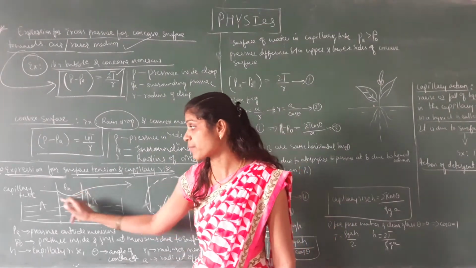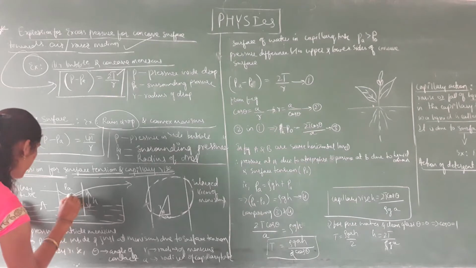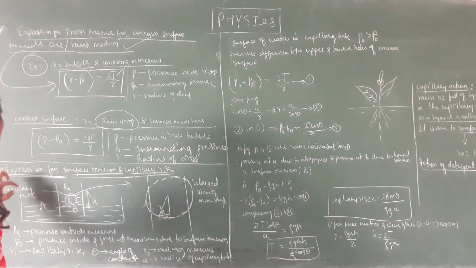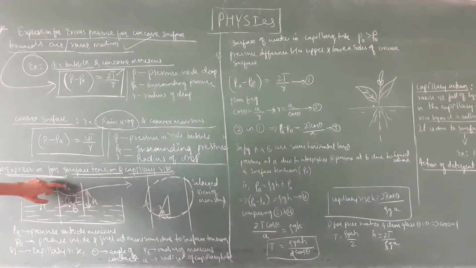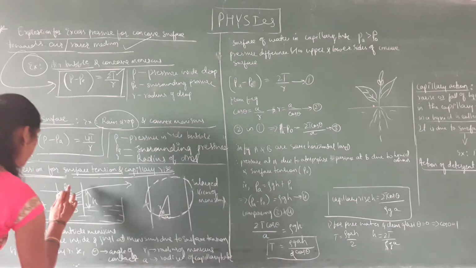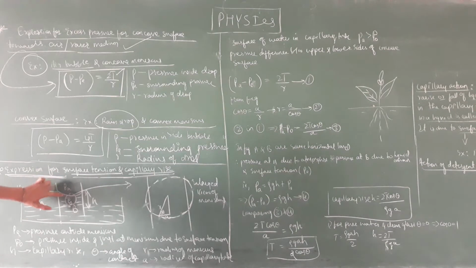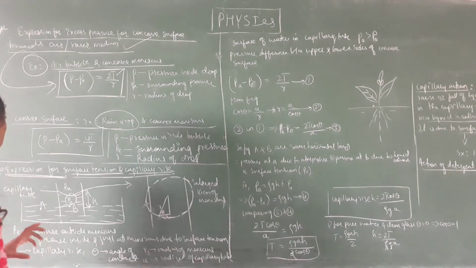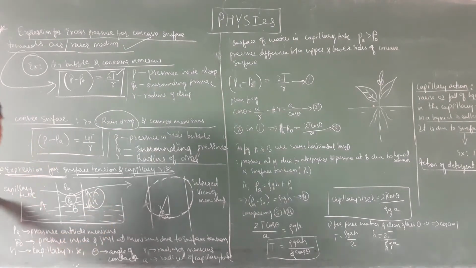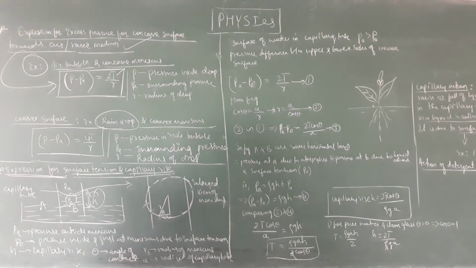So from this diagram, this is the capillary tube. Pa represents the pressure outside the meniscus, and P naught is the pressure inside and just above the meniscus due to surface tension. H is the capillary rise, theta represents the angle of contact, and R is the radius of the meniscus.